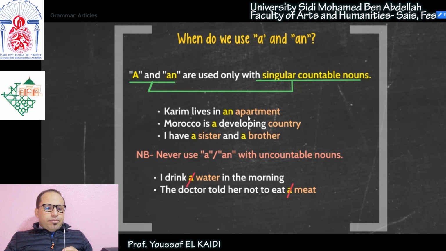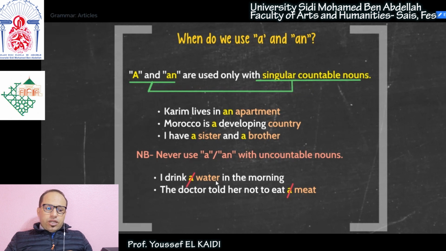Karim lives in an apartment. Apartment is a countable singular noun. That's why we had an apartment, okay? Morocco is a developing country. Country, again, is a singular countable noun. One country, two countries, three countries, etc. I have a sister and a brother. One sister, two sisters, three sisters, so countable noun. A brother, one brother, two brothers, etc.